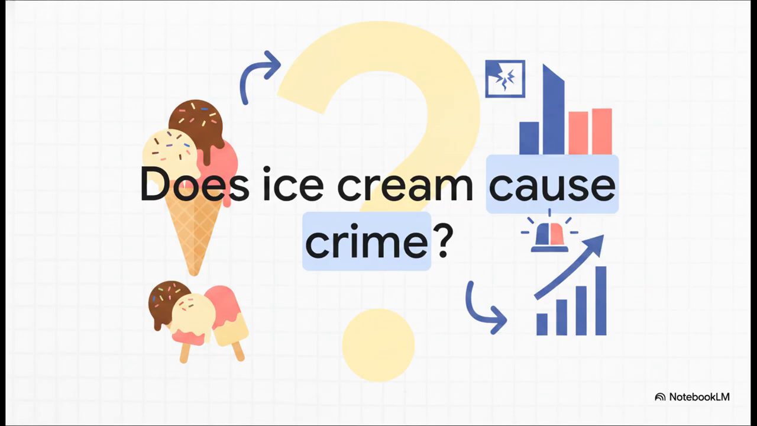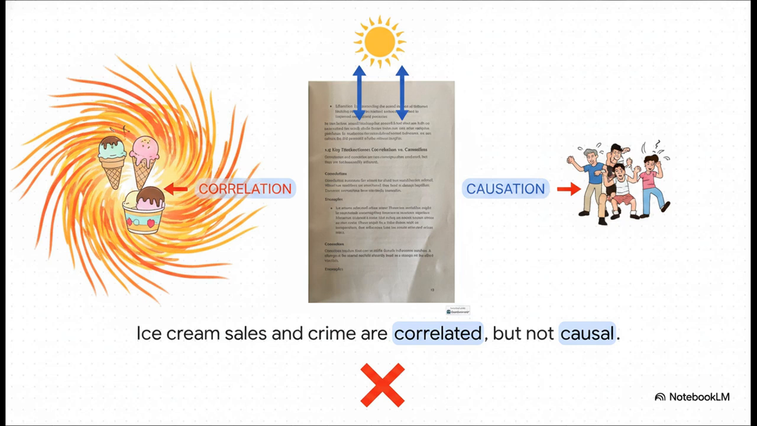If you just take those numbers at face value, you might actually think sweet treats are fueling a literal crime wave. But obviously, that's not what's happening. What's really going on here is a sneaky third factor at play. It's not the ice cream driving the crime, it's the summer heat. High temperatures cause both a spike in ice cream sales and more people being outdoors, which unfortunately leads to more conflicts. The two variables totally move together, but one absolutely does not cause the other.